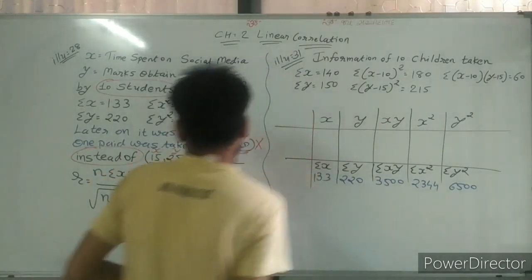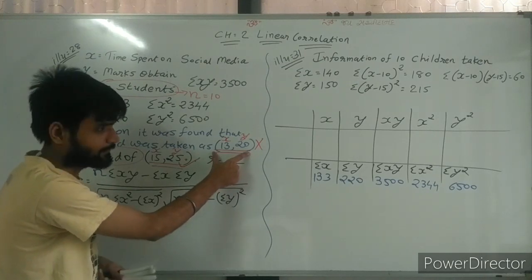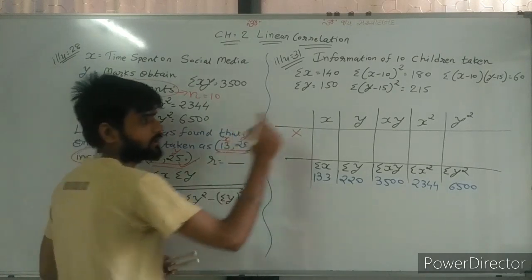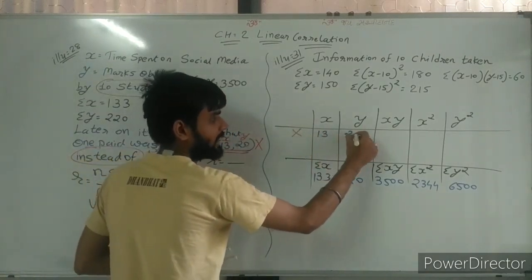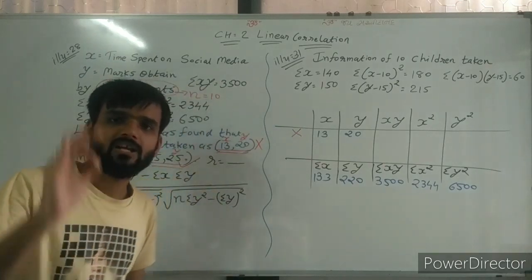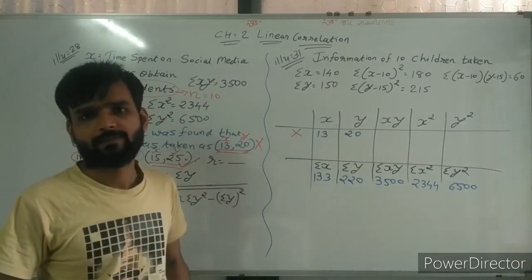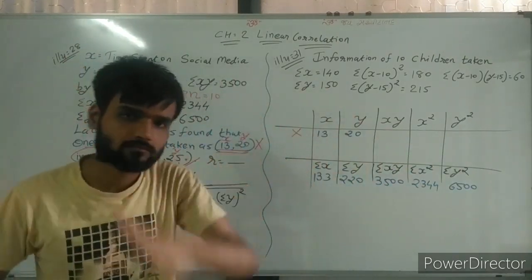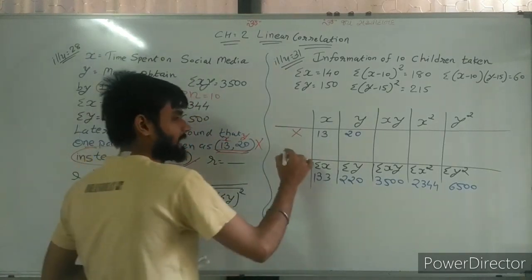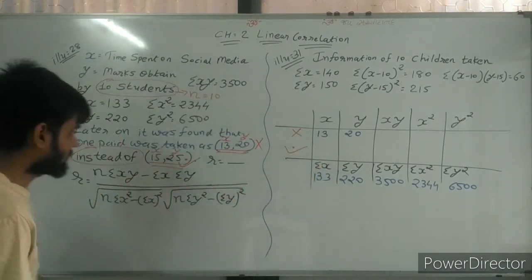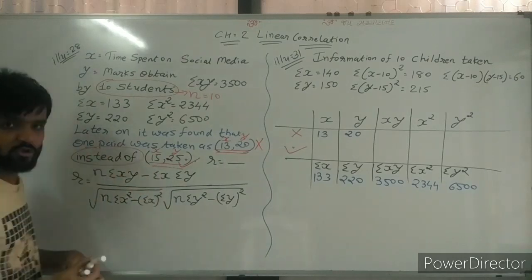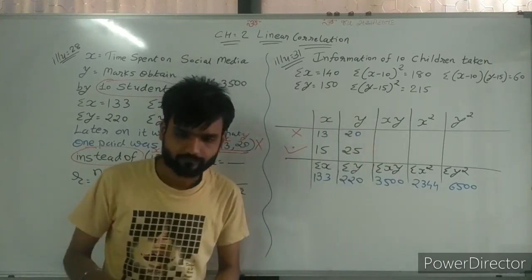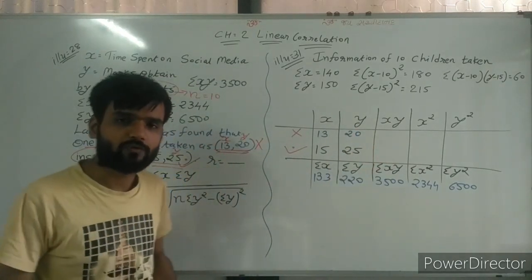Because the wrong pair is taken. Here I am writing the wrong pair: 13 and 20 is my wrong pair, and this is taken here. That's why all these values are wrong. Now which is the correct pair? This is the correct pair: 15 and 25. So write here 15 and 25.